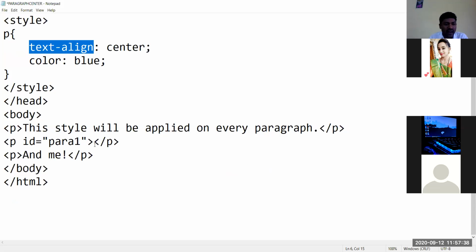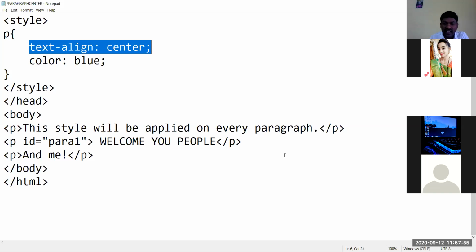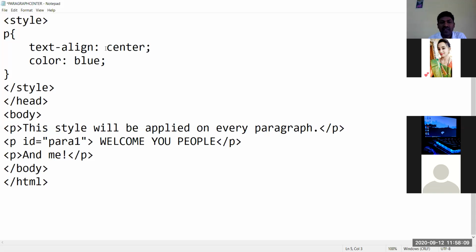Whatever you specify in the paragraph here, suppose I write here, welcome you people. Getting? Whatever you specify, the text will come to the center. Suppose you want to change it, you can change it to left, you can change it to right, top, or bottom. Are you getting my point, all of you? Simple modification. Here center is there, you can keep center, left, right, or bottom.